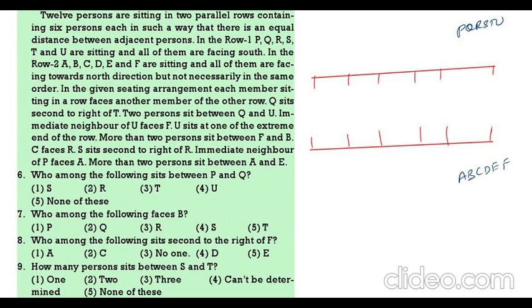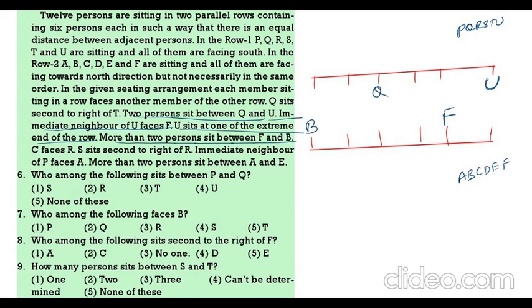U sits at one of the extreme ends of the row. So first case, taking U here. Then the immediate neighbor of U faces F, that means this is F. 2 persons are there between U and Q, this is Q. Then more than 2 persons are there between F and B, so 3 persons between F and B.